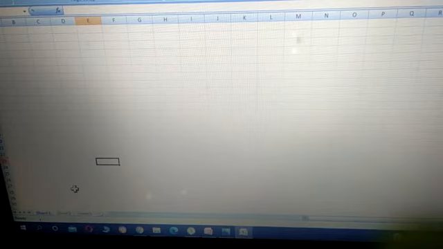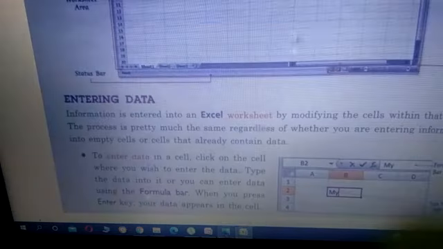So by default in a workbook 3 sheets are there. You can increase the sheets by clicking on these things. Sheet 4, sheet 5, like this you can do. But by default, how many sheets are there? Only 3. And this collection of sheets becomes a workbook. We read that, right? Now let's go back to your chapter.